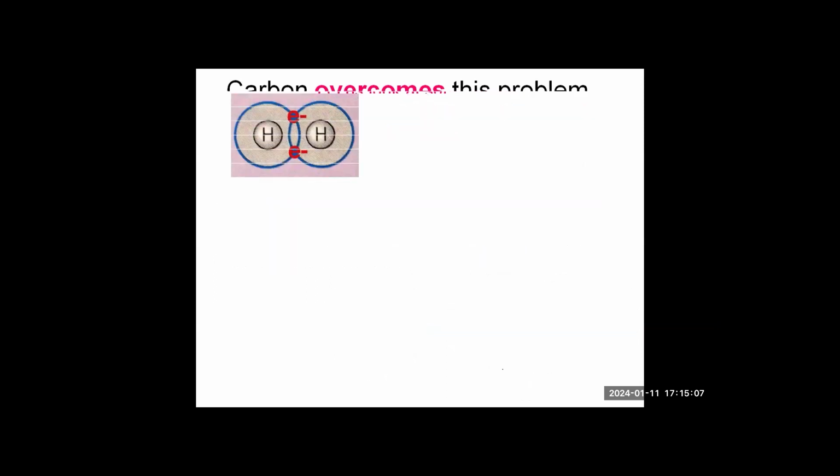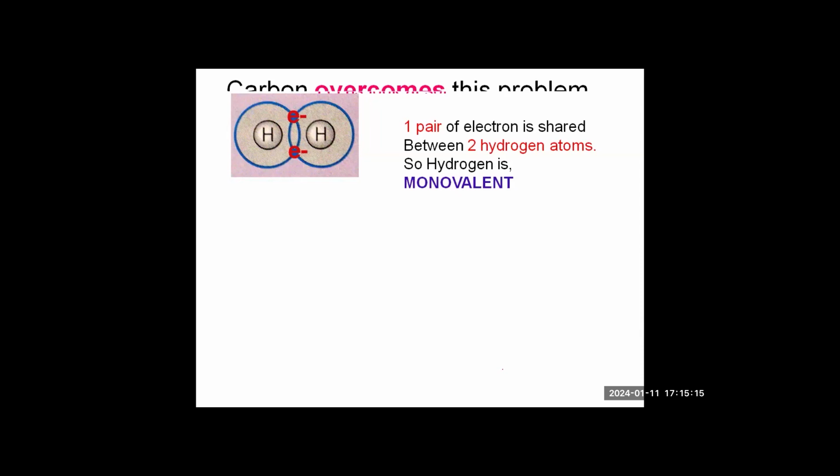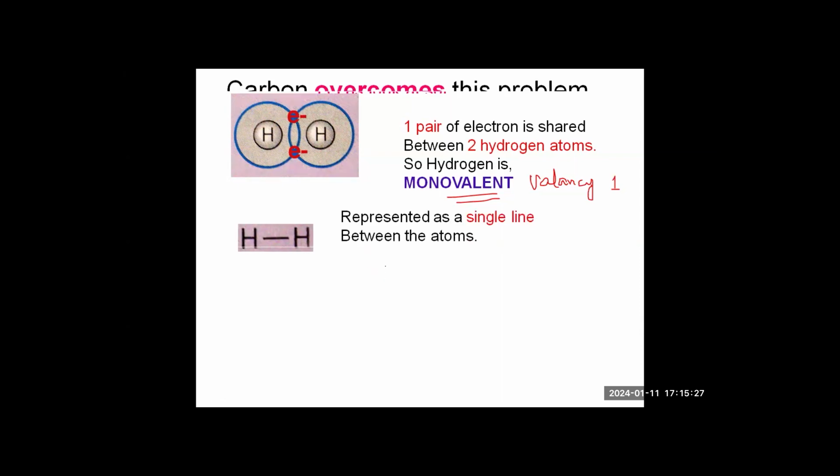Right? Now, because one pair of electrons is shared between the 2 hydrogen atoms, we call it a single bond. And hydrogen is monovalent because it has valency 1. But if you see the molecule of hydrogen, it has 2 atoms.